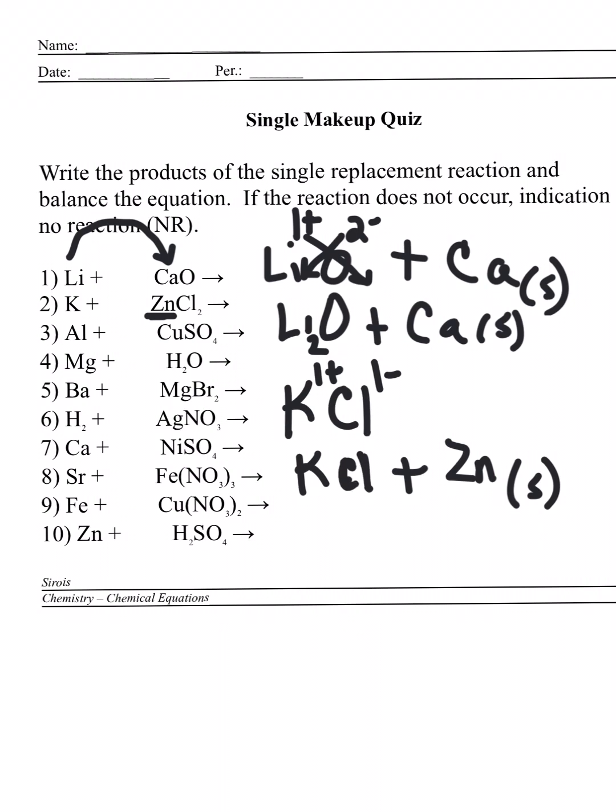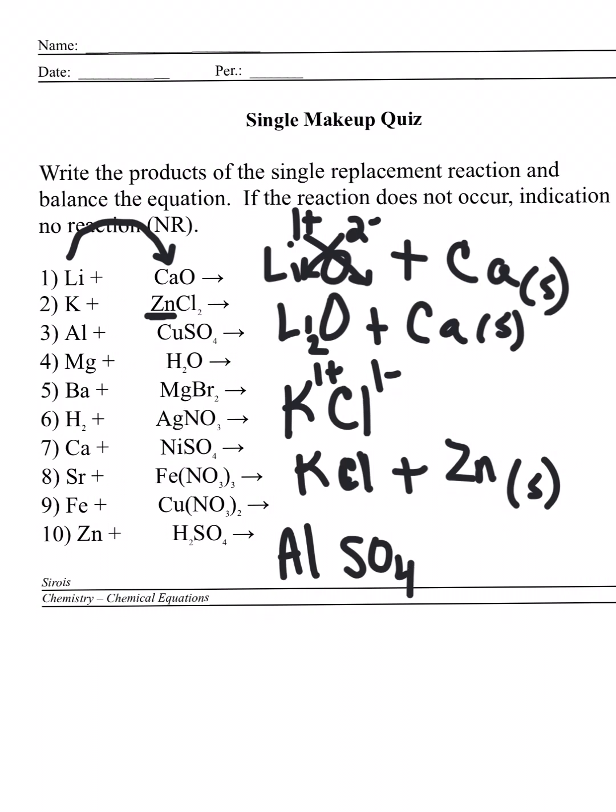Aluminum and copper. Will aluminum replace copper? Let's see. We go back to our list. Aluminum is actually fairly reactive, but what about copper? So aluminum is going to take the copper's spot. It's just going to replace it. So we get aluminum bonded to sulfate. See, this is the sulfate. That's a polyatomic ion. It's an ion that has multiple atoms in it, SO4. It moves as a unit, so we're going to have